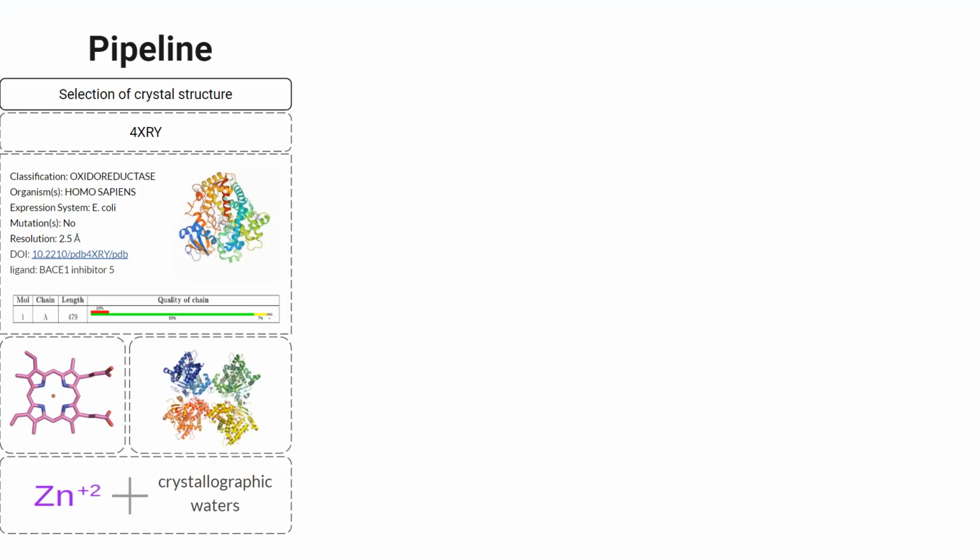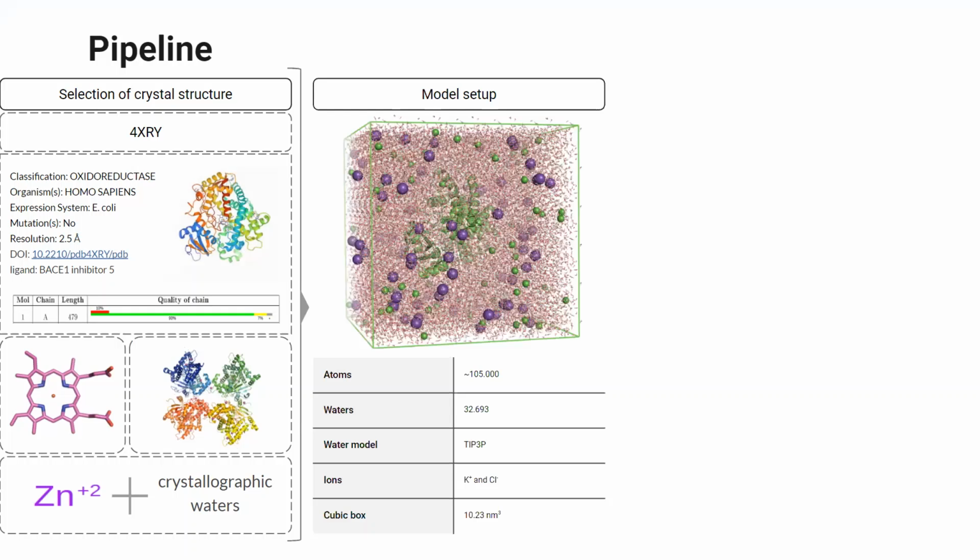For this purpose, the first step was to select the crystal structure of CYP2D6, which we will use as initial coordinates to build the models. We selected the crystal structure 4XRY based on the completeness of the resolved CYP2D6 sequence, the resolution, and the quality of the structure. Chain A, its corresponding heme cofactor and crystallographic waters were retained, whereas the inhibitor was removed.